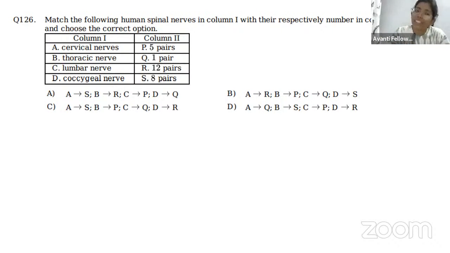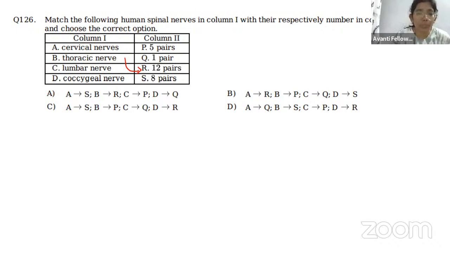So now you can easily guess the thoracic nerves. How many thoracic nerves will be present? Obviously 12. In the thoracic area, everything is 12. Ribs are 12, thoracic bones are 12, and thoracic nerves are also 12. So thoracic nerves are 12 pairs.